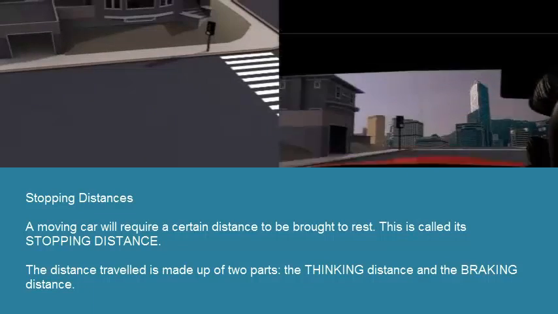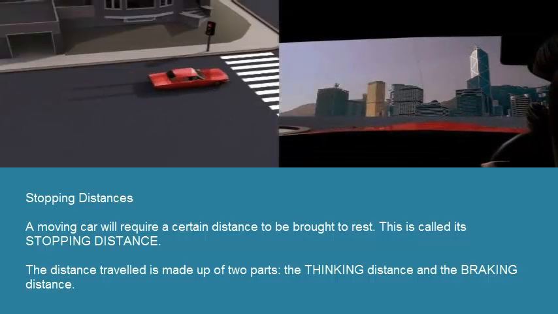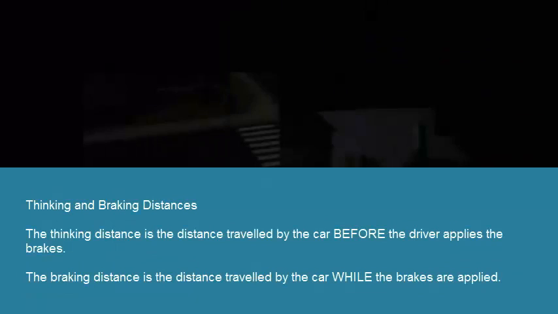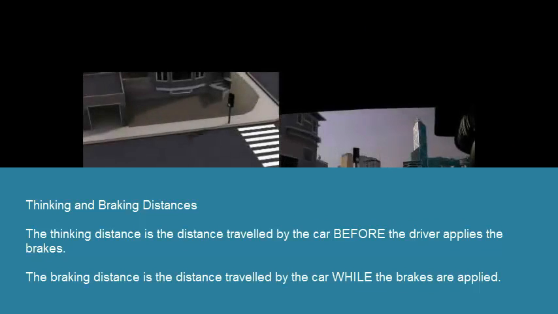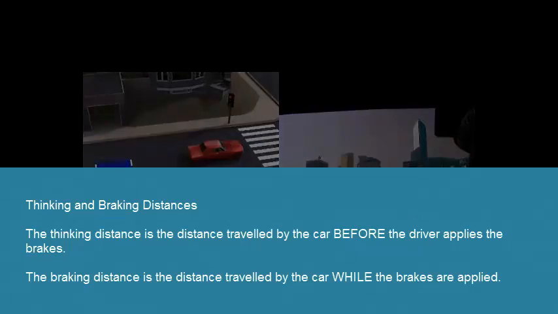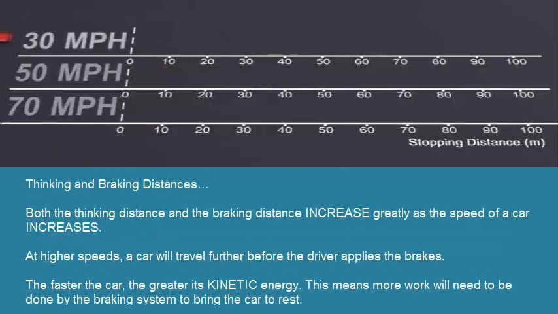Stopping distances. A moving car will require a certain distance to be brought to rest. This is called its stopping distance. The distance travelled is made up of 2 parts, the thinking distance and the braking distance. Thinking and braking distances. The thinking distance is the distance travelled by the car before the driver applies the brakes. The braking distance is the distance travelled by the car while the brakes are applied.